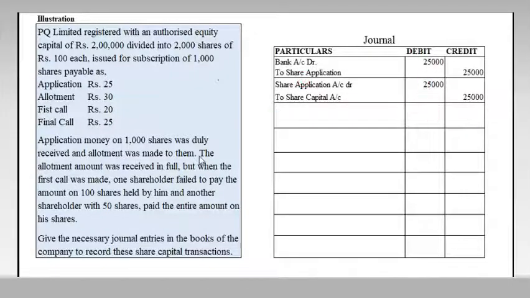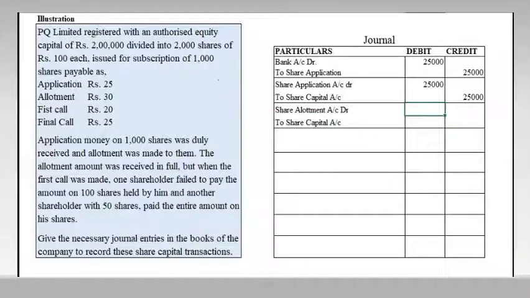So the next, the allotment amount was received in full, but when the first call was made. So next is our allotment. We have to make the allotment due. So how can we make the allotment due? Share allotment account debtor to share capital.